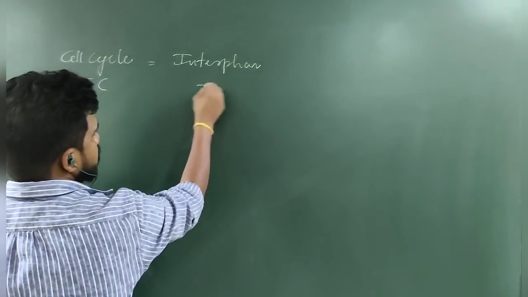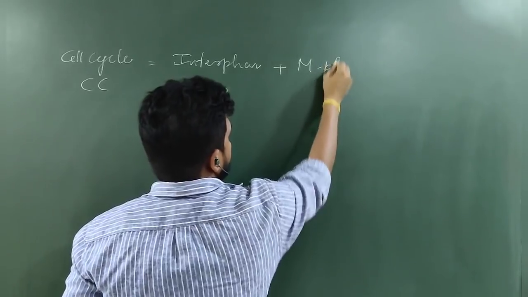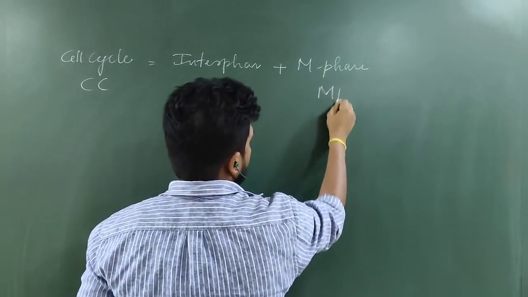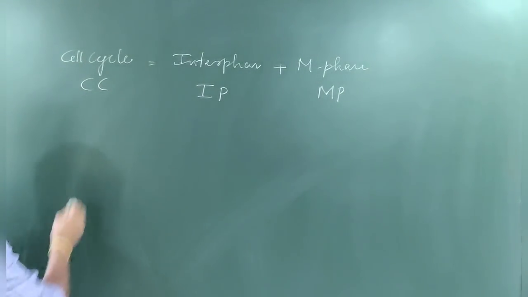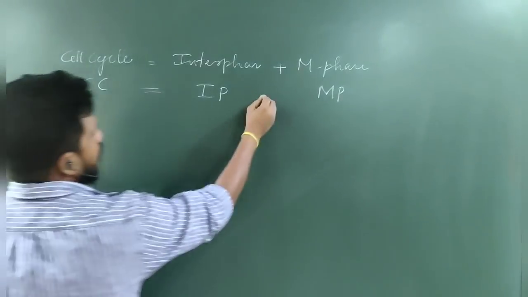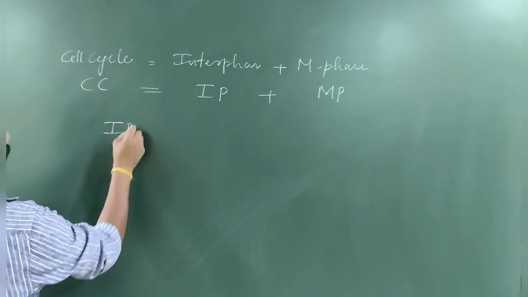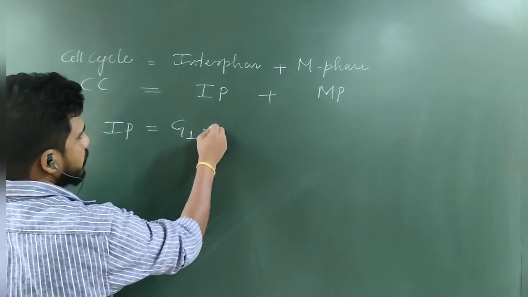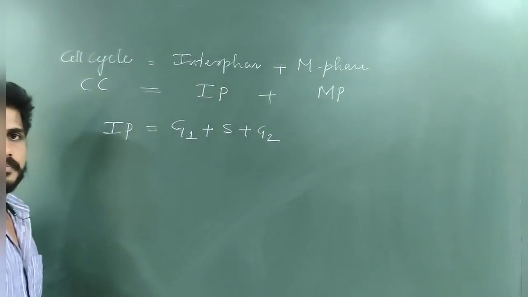Cell cycle, short form CC, is equal to interphase, short form IP, plus M phase, short form MP, mitotic phase simply put. So CC is equal to IP plus MP. Now, IP is equal to G1 plus S plus G2.